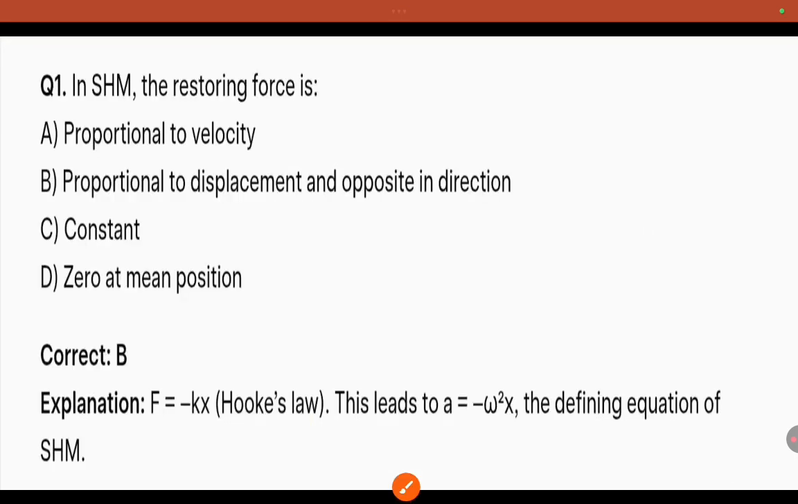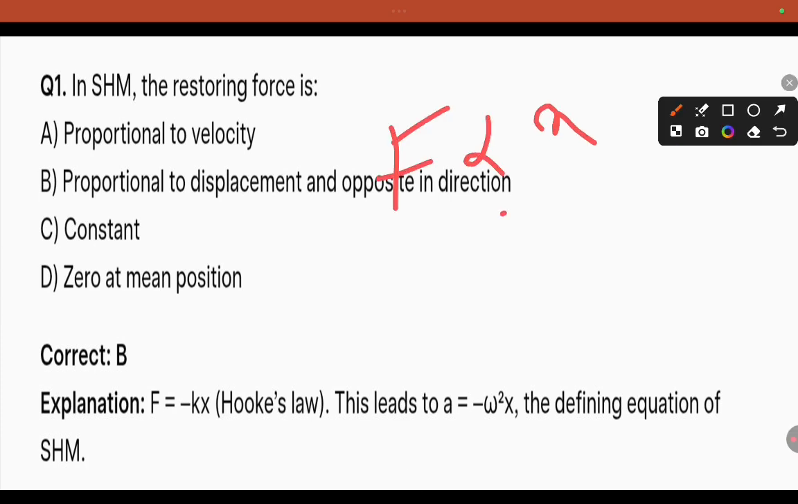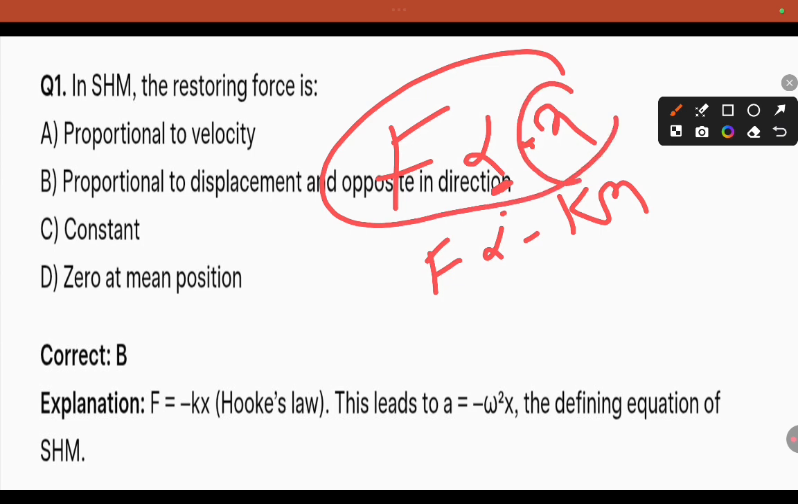Then MCQ series. In SHM, the restoring force is what? In SHM, the force F is proportional to x. Force is always proportional to displacement, but the force is always opposite to the displacement, so F is proportional to minus x. Remove the proportionality: F equals minus kx. Your question is restoring force. So here the restoring force is proportional to displacement.